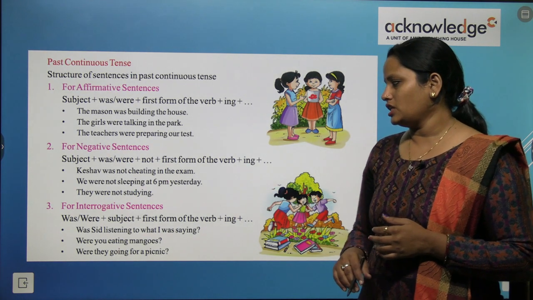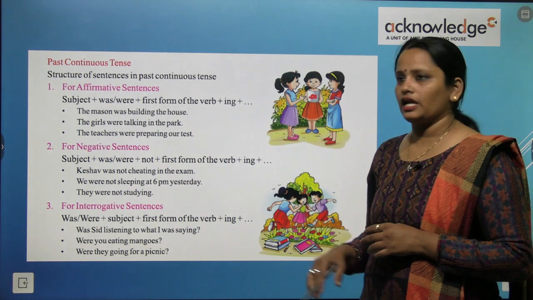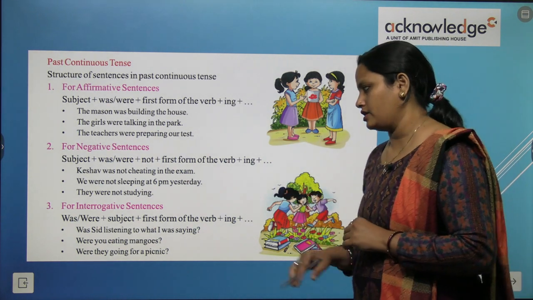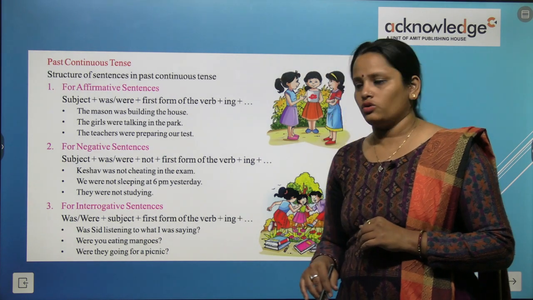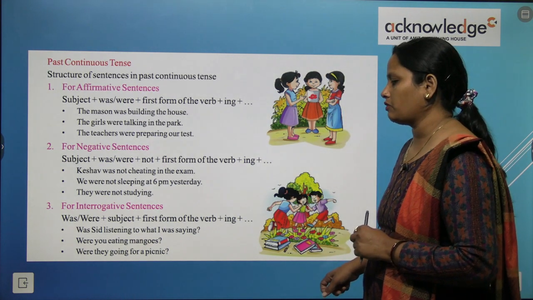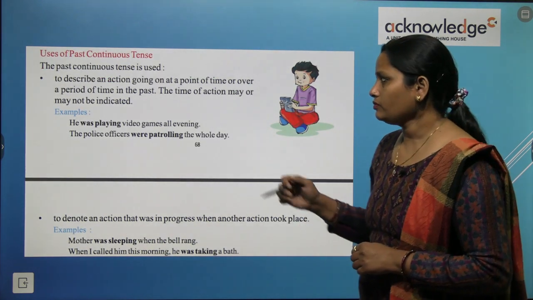So "was" said, listening to what I was saying. और "was" के बाद हमें क्या लगाना है, सब्जेक्ट लगाना है, देन फर्स्ट फॉर्म ऑफ वर्ब लगाना है, देन ing. Were you eating mangoes and were they going for a picnic? So by this we have completed the interrogative sentences.